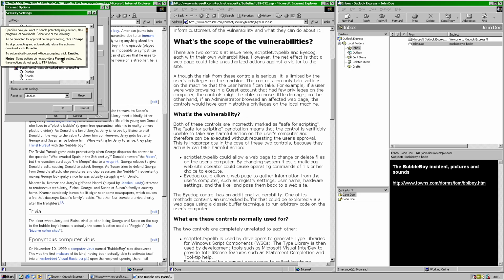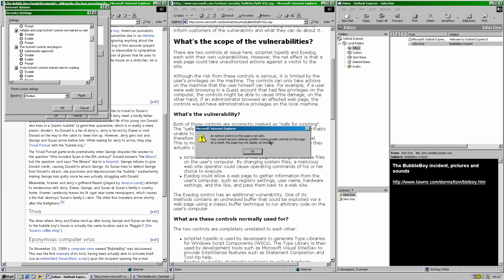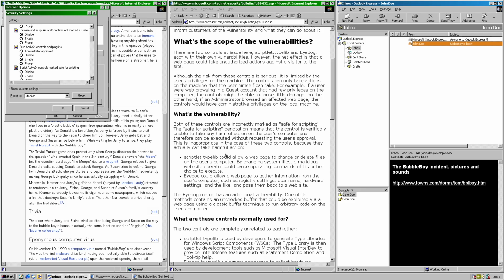The user won't be warned about this, as controls that are safe for scripting are usually allowed by default. Even though in my case this is already patched to be marked as not safe, as in here it's set to be disabled, and that's why it actually won't run the worm at this point. The patch itself revokes the safe for scripting tag for the first control and prevents the usage of the second control in Internet Explorer. So we are only going to use the first one in this case.